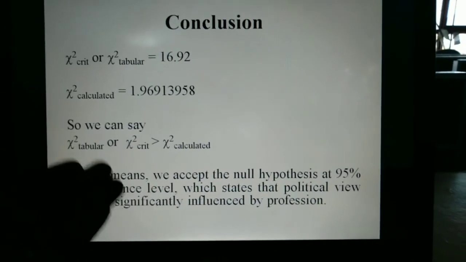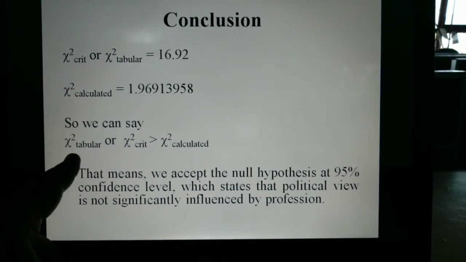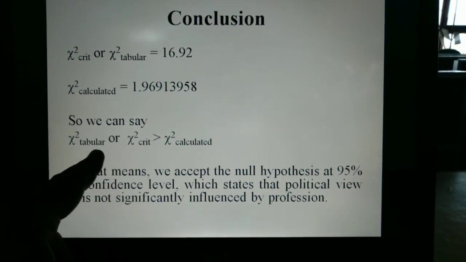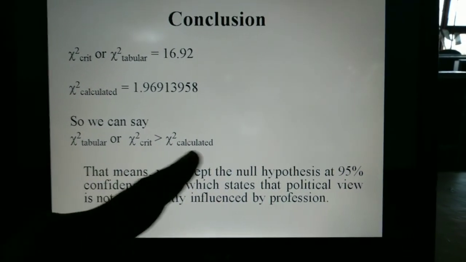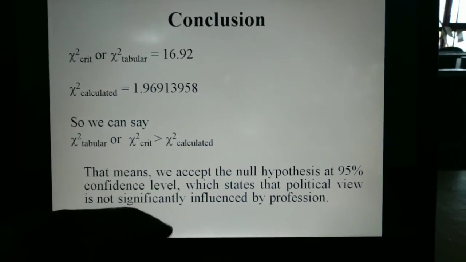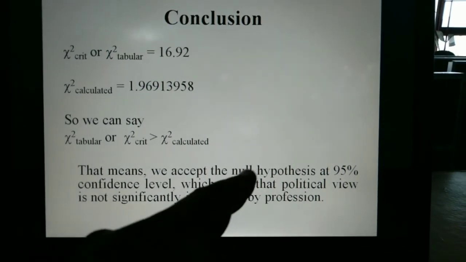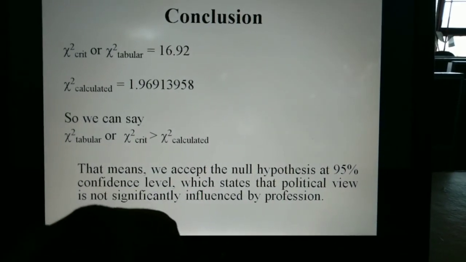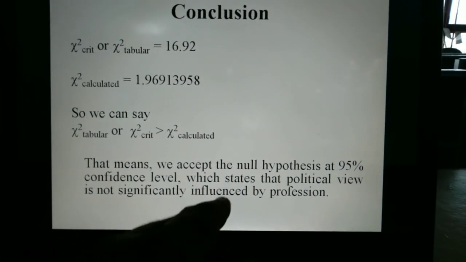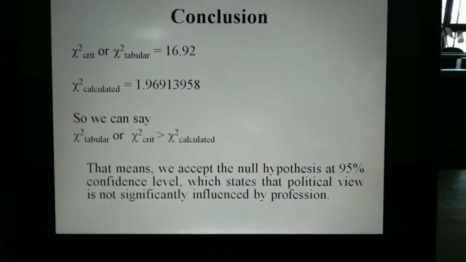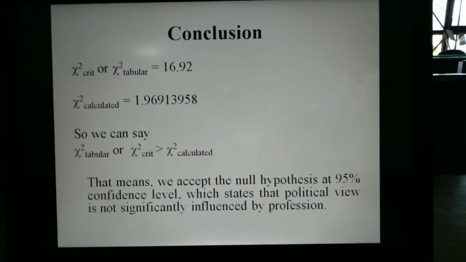But in this case the chi-square tabular value is higher than the calculated value, so it does not fall in the rejection region. For that reason we accept the null hypothesis. So that's how you do the chi-square test.